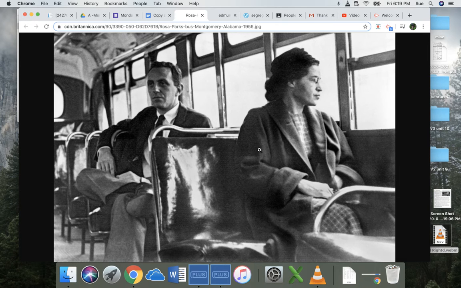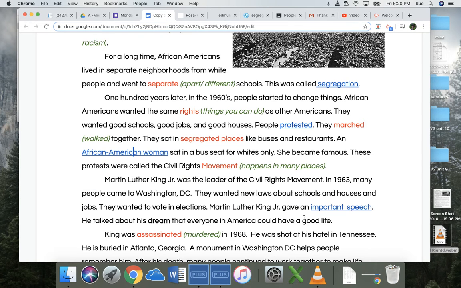All right, so here's a picture of the African American woman sitting on a bus. Again, this was close to 60 years ago. And she said, nope, I'm not going to sit where the Black people are supposed to sit. I'm going to sit in the seat for white people. And so that is what she did, and she became famous. These protests, remember the walking and the sitting, were called the Civil Rights Movement.